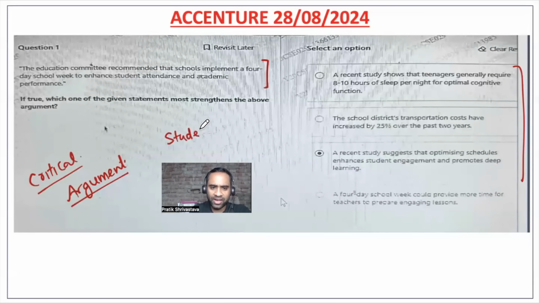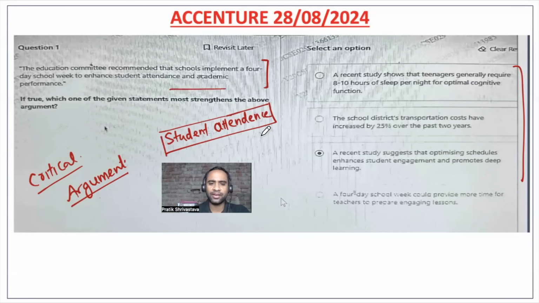So friends, one point you can write down here. The education committee recommended that school implement a 4 days school week to enhance student attendance, right? So this has been done for enhancing student attendance and academic performance, right? So which of them strengthens the above argument?